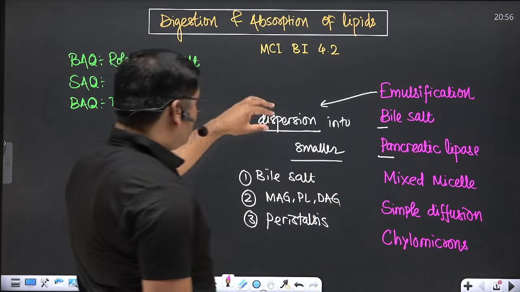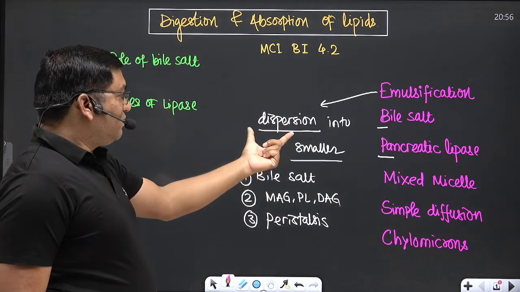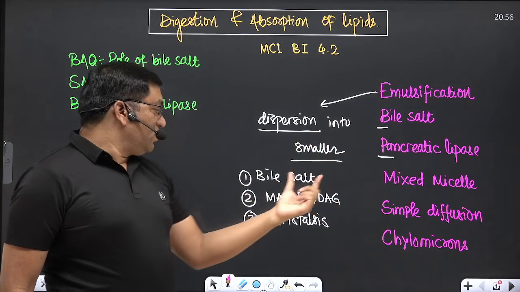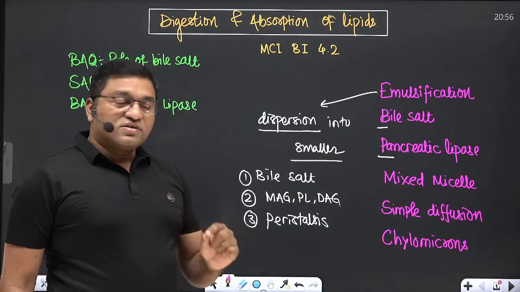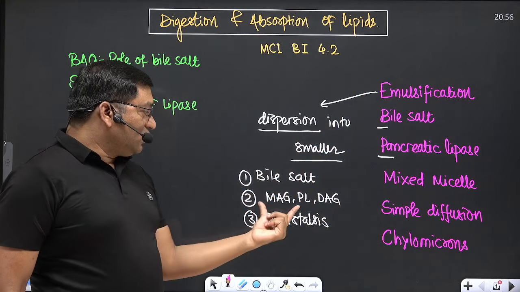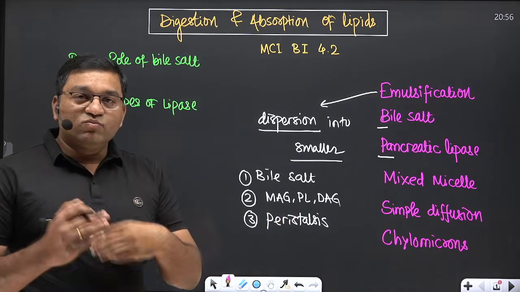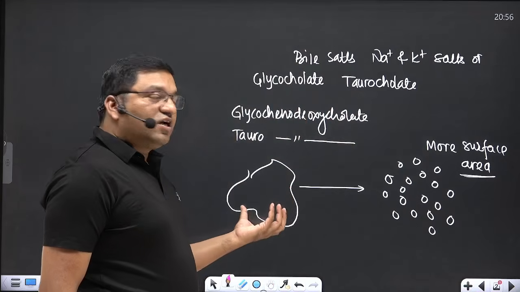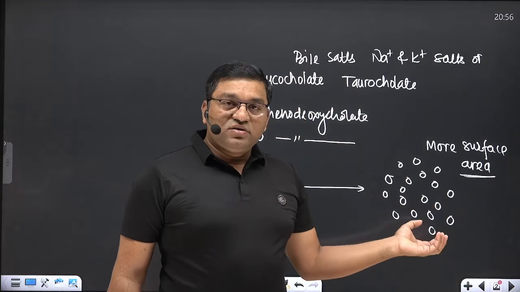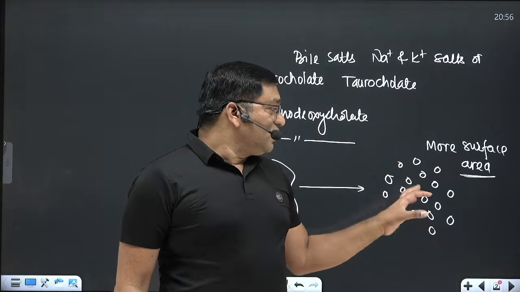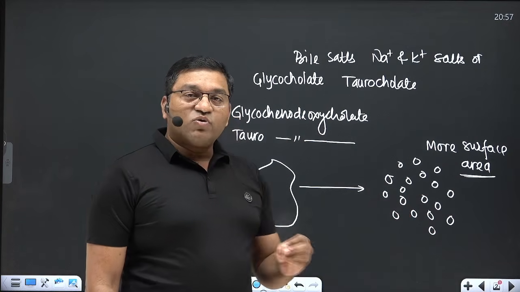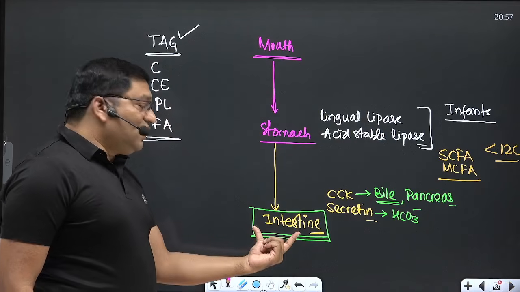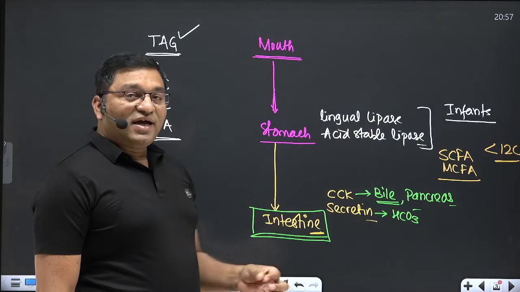See, so this is the role of bile salt. It helps in emulsification and in mixed micelle formation. Now, three important factors are required for emulsification: bile salt, the amphipathic lipids, and peristaltic movement, meaning mechanical mixing is required. The larger lipid particles are dispersed into smaller droplets, and that is why this action is important, to increase the surface area of the lipid particles. Digestion mainly occurs in the intestine by the pancreatic lipase.